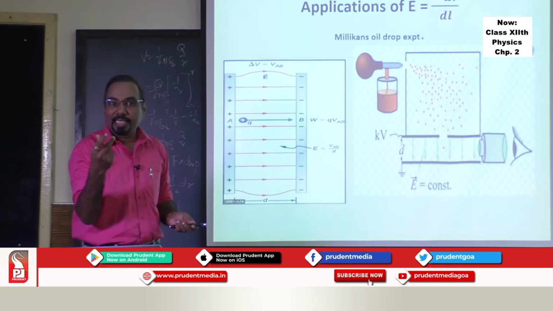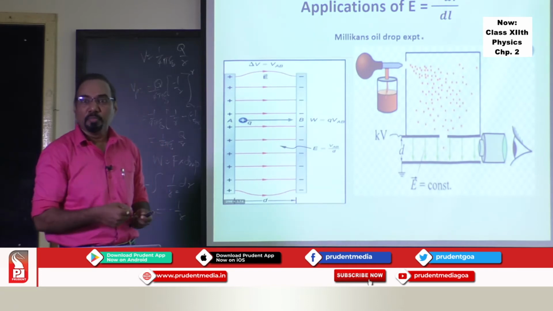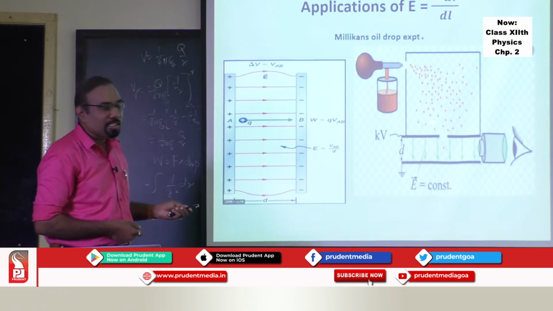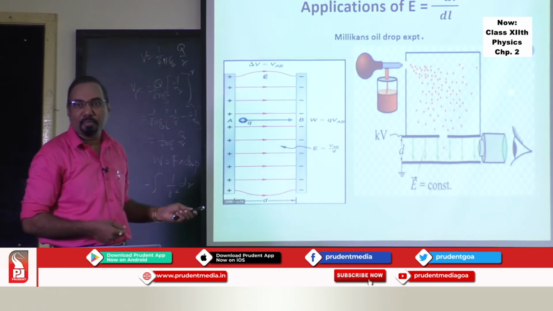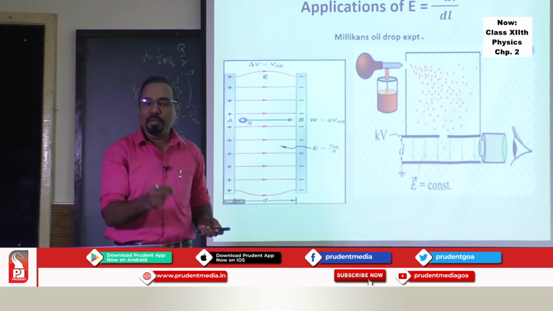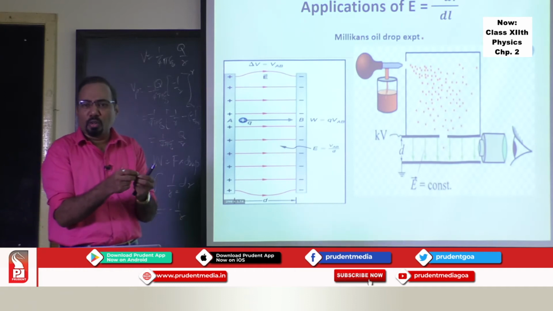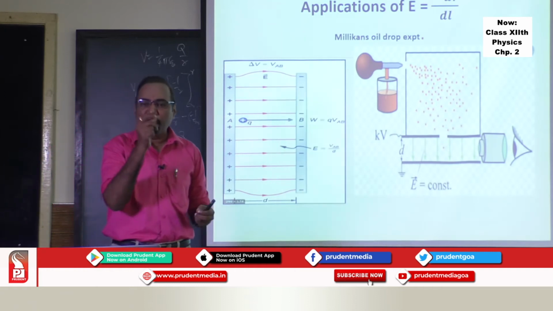So what is the charge of the electron? 1.6 into 10 raised to minus 19 coulomb was estimated by this famous Nobel Prize winning experiment, which is called Millikan's oil drop experiment. If you have some time, Google Millikan's oil drop experiment, and you will get loads of theory based on this. Learn physics this way.